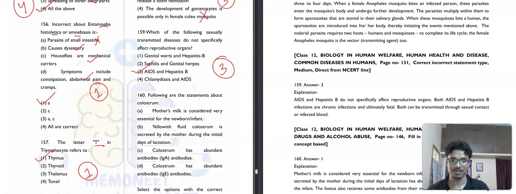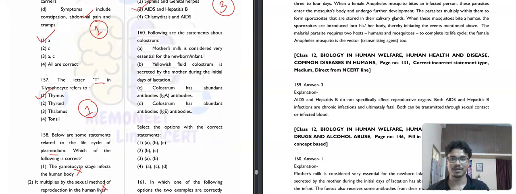Then question number 160. Which of the following statements about colostrum are basically correct? Mother's milk is considered very essential for the newborn infant. Obviously, yellowish fluid colostrum is secreted by mother during initial days of lactation. Correct. Colostrum has abundant IgA antibodies. Correct. No, it does have IgA antibody. First option here is our correct answer.